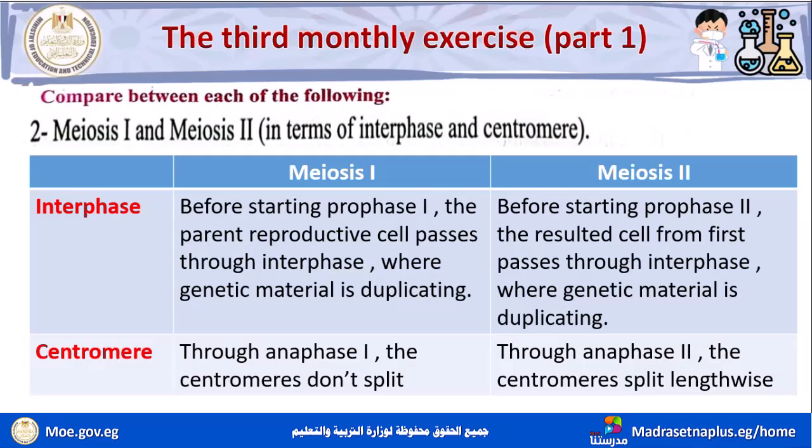So here the interphase is only before meiosis 1, or before starting prophase 1.